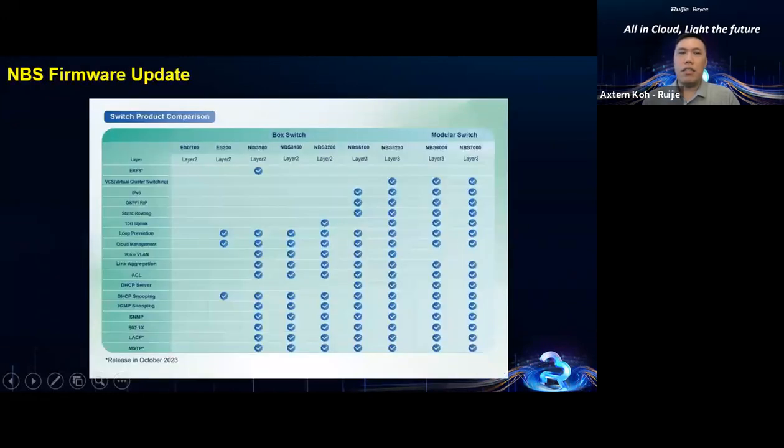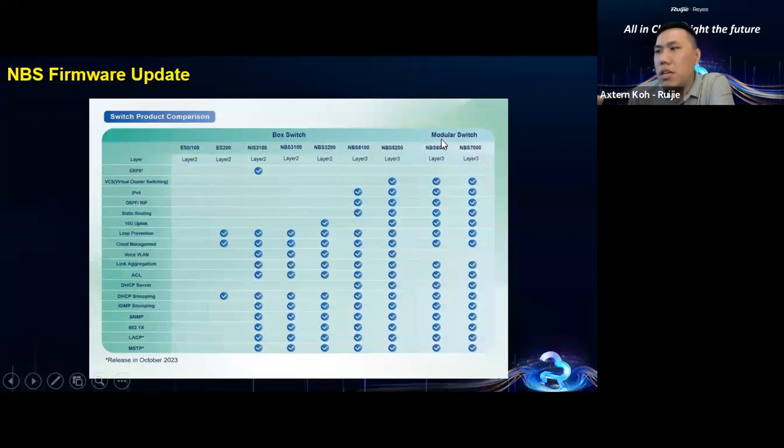And next I'm going to show you that recently the MPS series also has some firmware update. Once you update the new firmware, you are able to achieve new things. Especially recently a lot of people are asking me, Aston, based on the MPS, how many switches can do the stacking right now? So this table is very important.